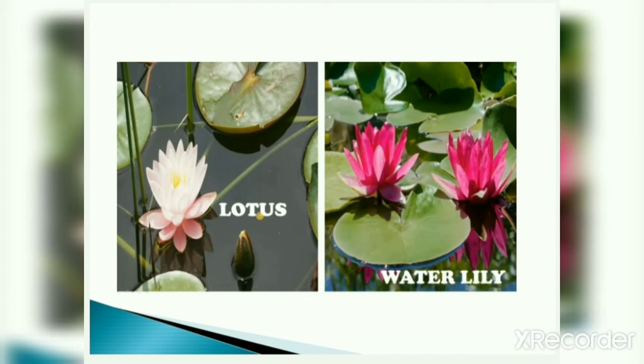Similarly, the majority of plants grow in soil or land, but there are a few plants which grow in water. For example, lotus and water lily. These are also called aquatic plants. So water is the habitat of these plants.